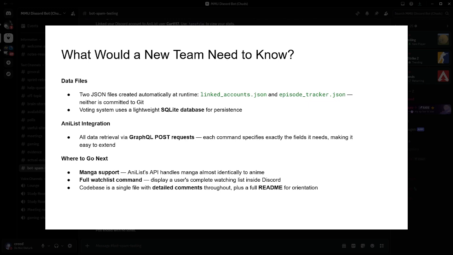Now, the most natural next step for Mugen would be to add manga support. The AniList API handles manga almost identically to anime, and we could also add a command to display users' full watching list inside of Discord. The codebase is kept in a single file with detailed comments throughout, and there's a detailed README to help any new developer get oriented quickly.